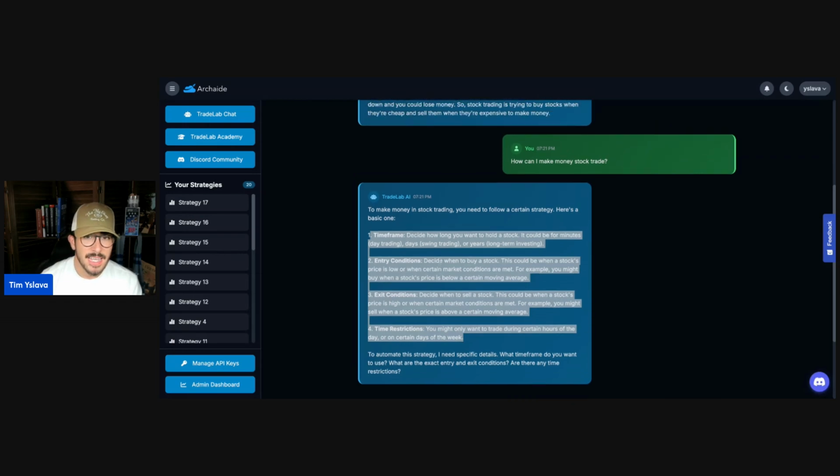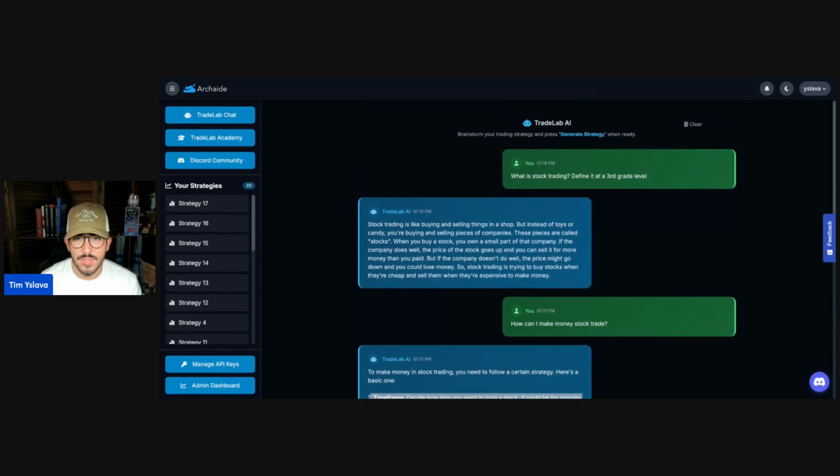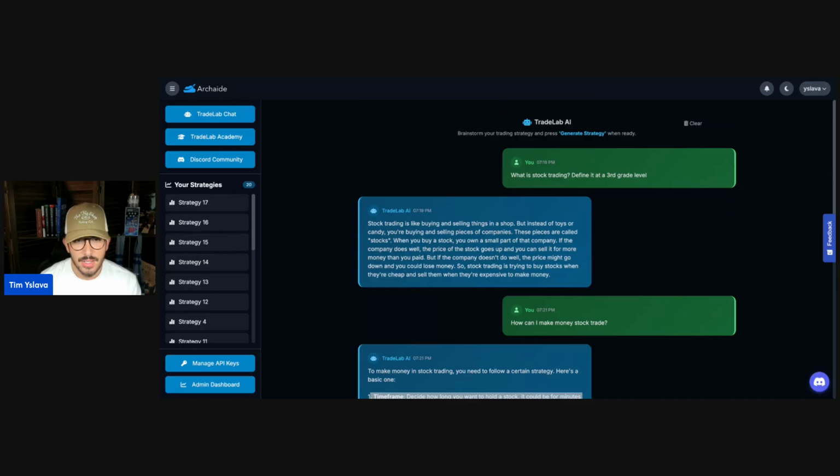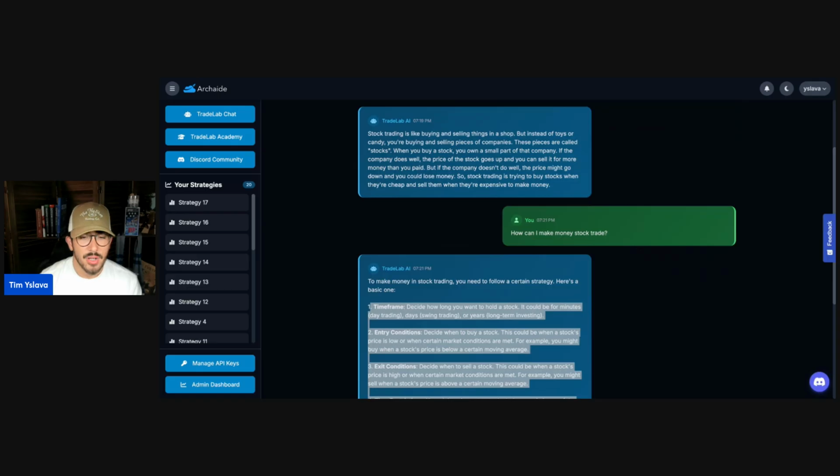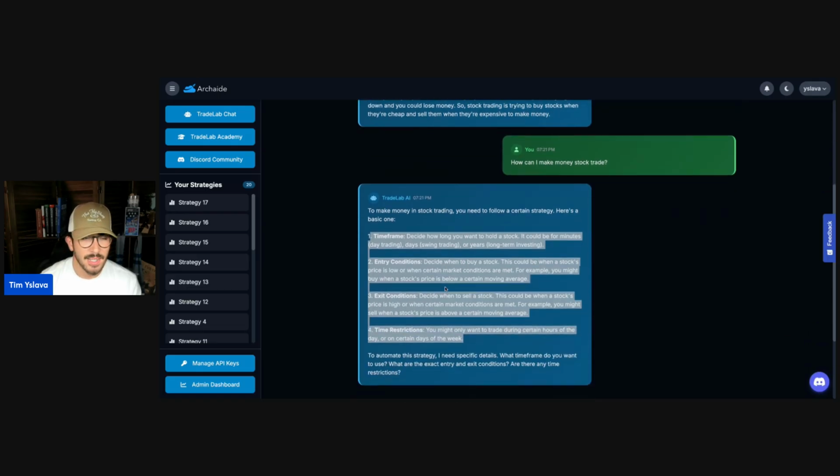And again, as I hinted at earlier, this is really the surface level of what you could do with Arcade and TradeLab. You could really use this platform to automate your trading as a whole. We'll get into this in future lessons, because this is a very small part of a bigger lesson. You could use this platform to learn and go infinitely deep about how to make money in the stock market or the crypto market or whatever.